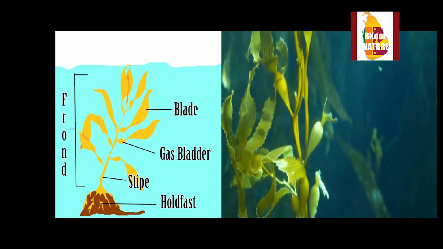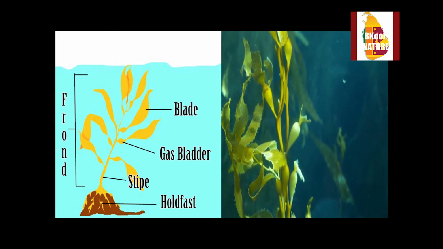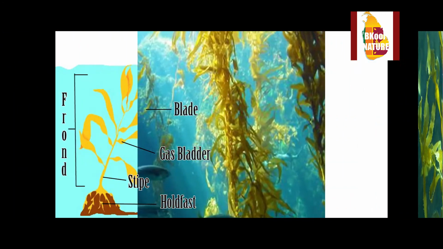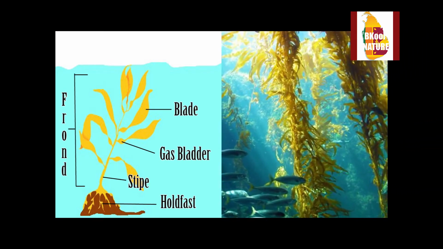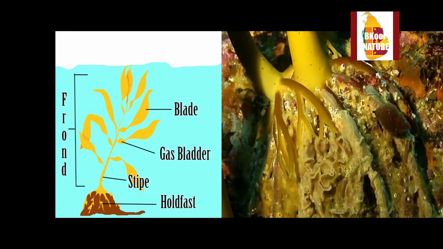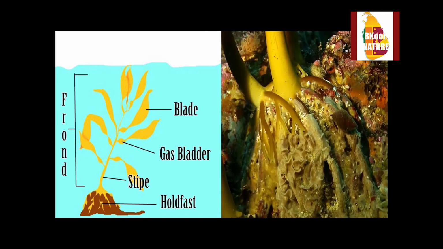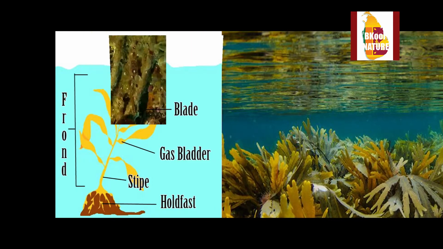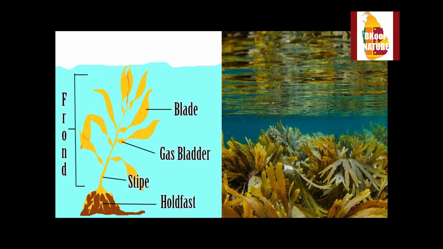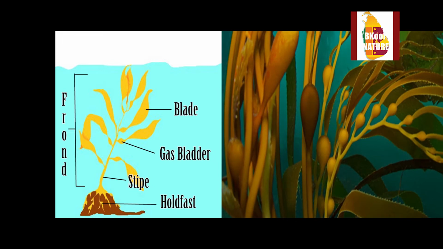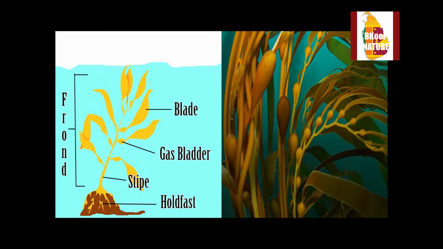The basic parts of the kelp are the stipe, blade, air bladder, and the holdfast. Since the giant kelp is not a plant, it does not have roots. Kelp does not use roots to extract nutrients from the soil. Kelp can extract the needed nutrients directly from the water around it and attaches to the rocky bottom by a structure known as the holdfast, like the roots of a plant.